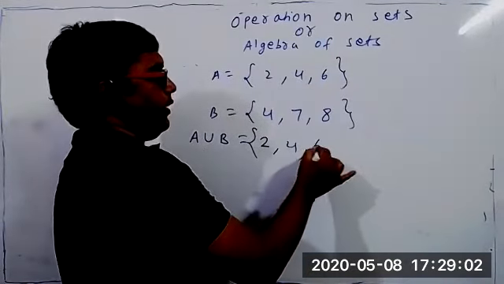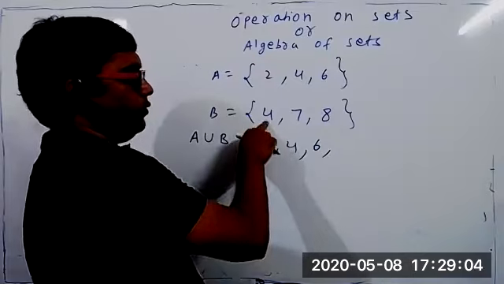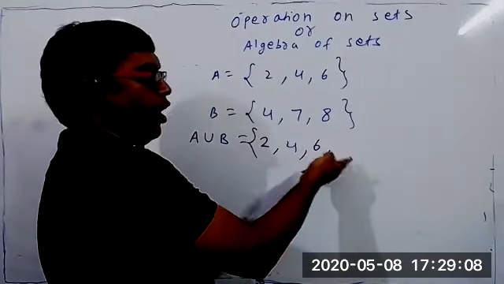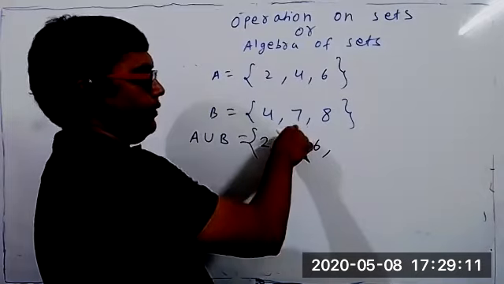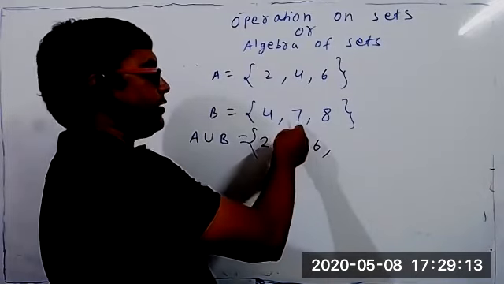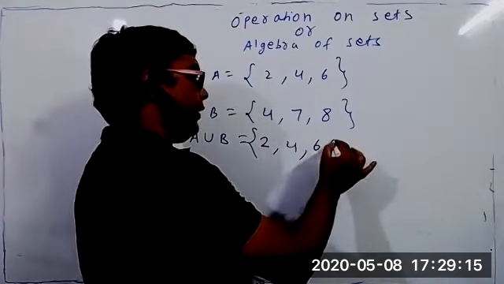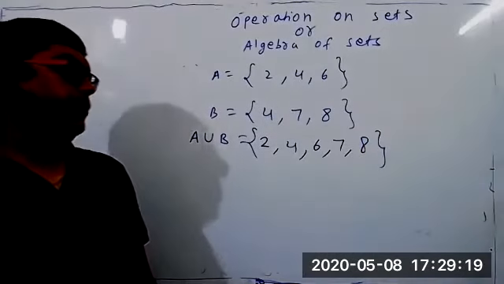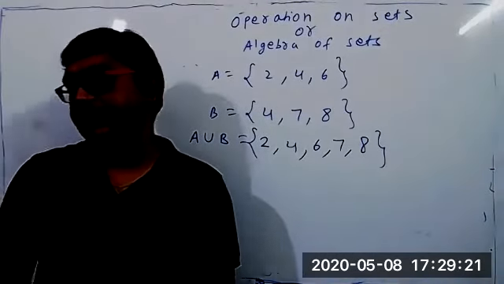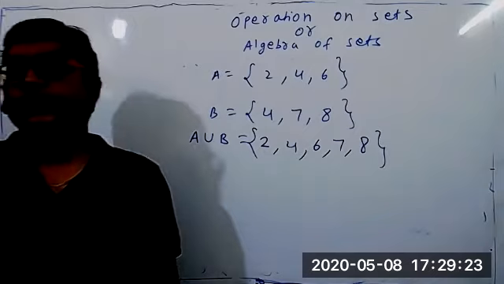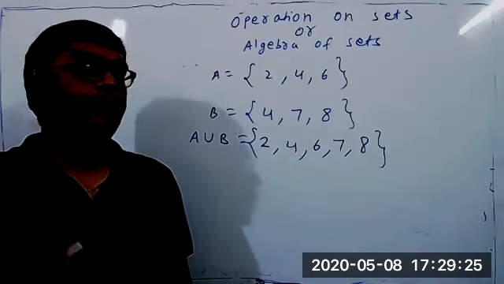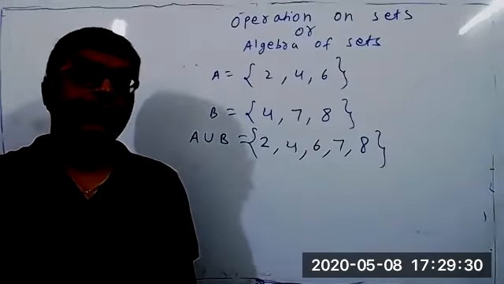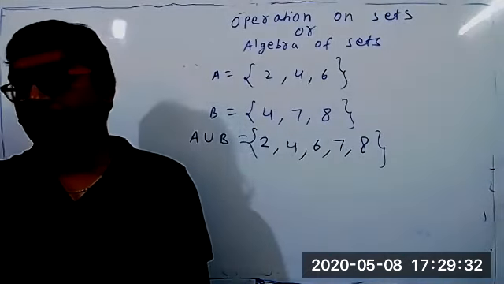Shall I write 4 again? No, because it is already there, I cannot write it 2 times. So write 7? Yes, because it belongs to set B. I should write those elements also which belong to set B. So this is the answer. A union B means 2, 4, 6, 7, 8. Just learn the definition of A union B. A union B consists of all those elements which belong to either set A or set B or both.